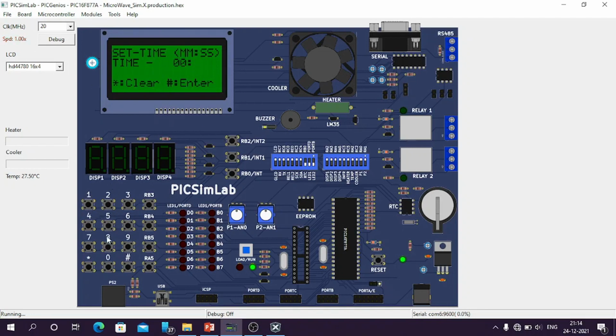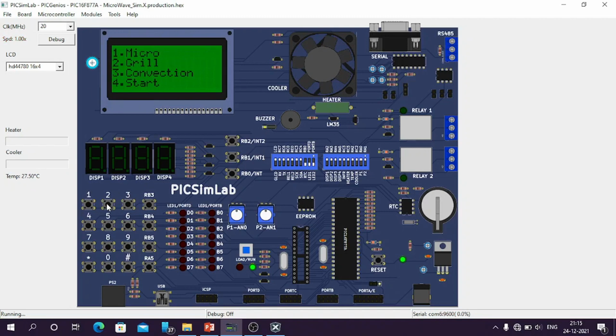If we enter it wrongly, then we can press star to clear the screen. We can set any time depending upon the process. So I am going to set 5 seconds. Then press enter after entering. It will start counting down to 0 and stop the process. After the seconds and minutes are 0, it will again come back to the cooking modes.